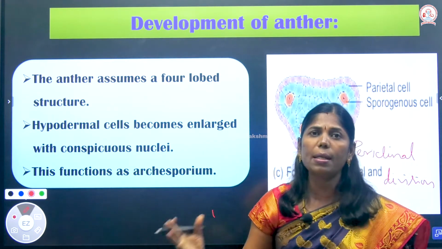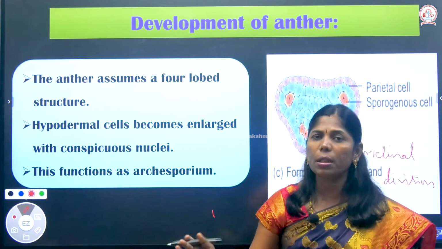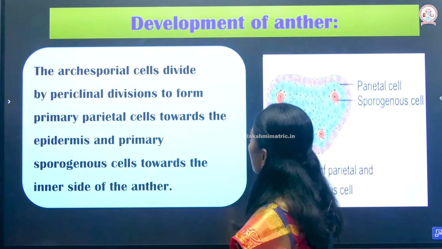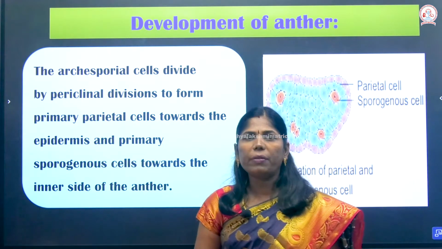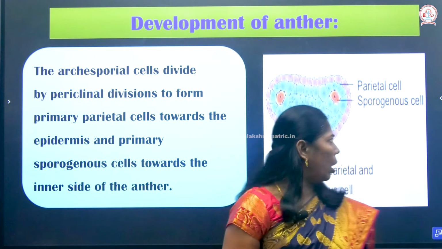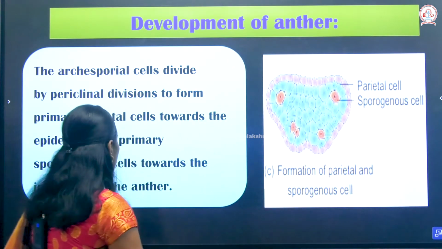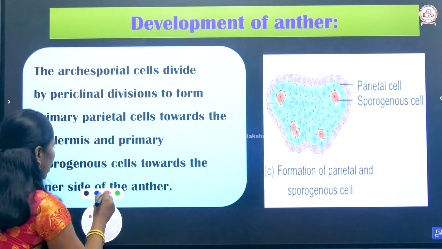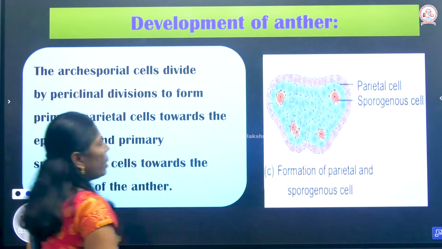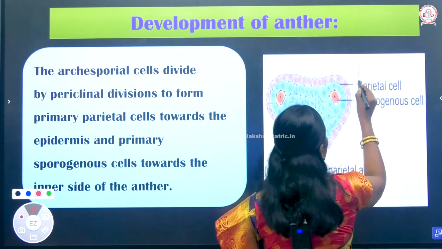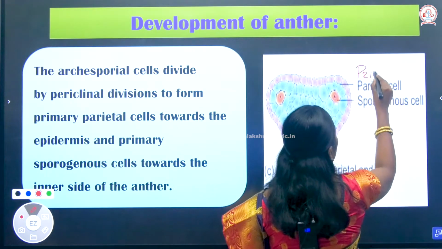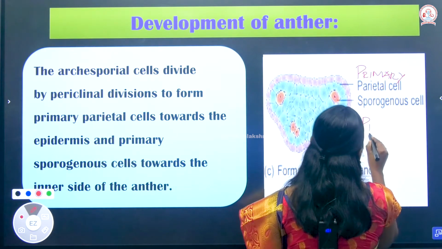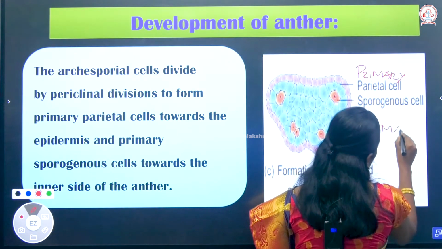Two layers are produced. What are the two layers? The archisporial cells divide by periclinal division to form the primary parietal cells and primary sporogenous cells.